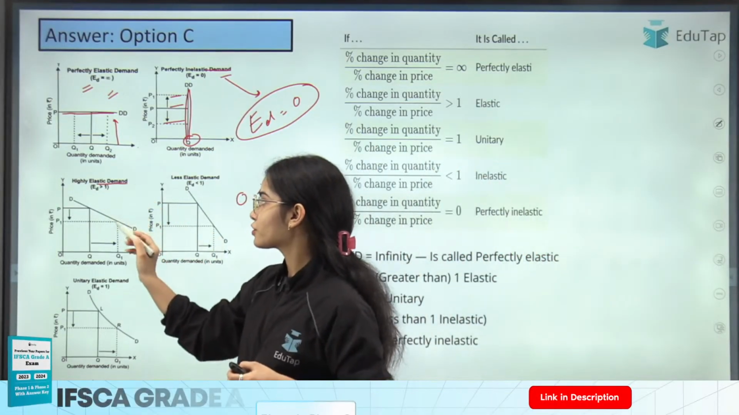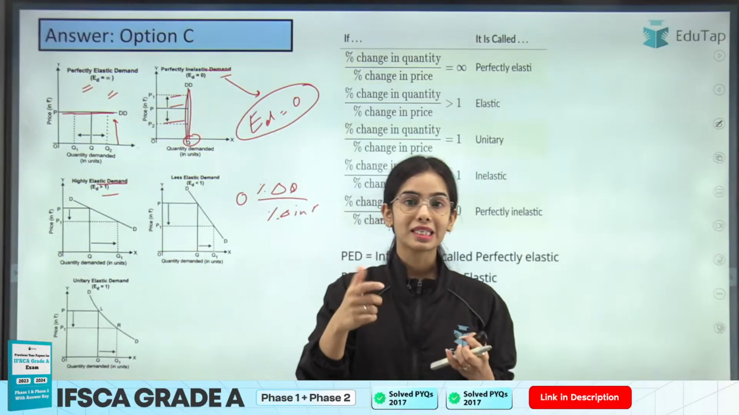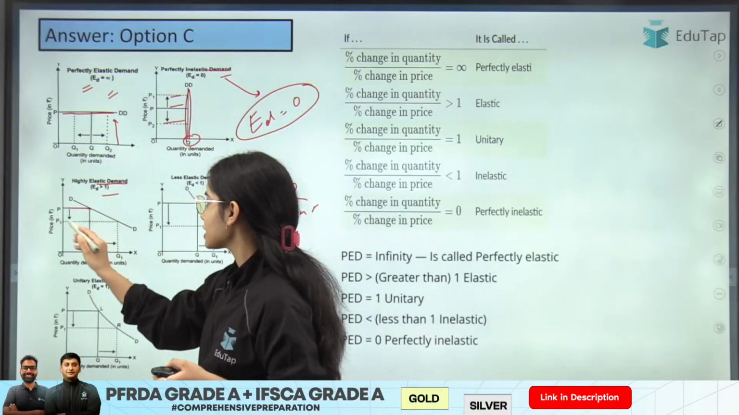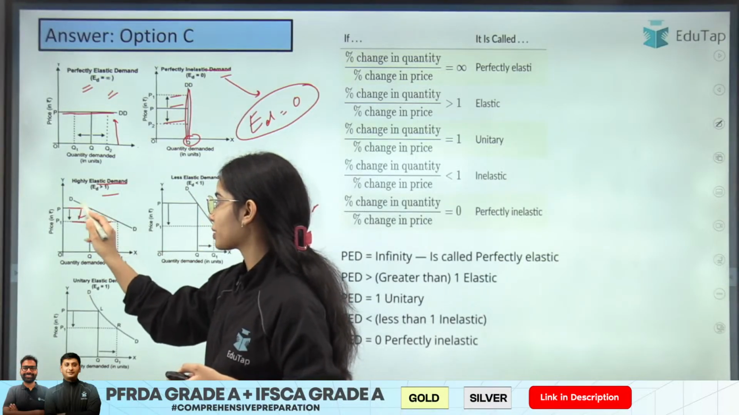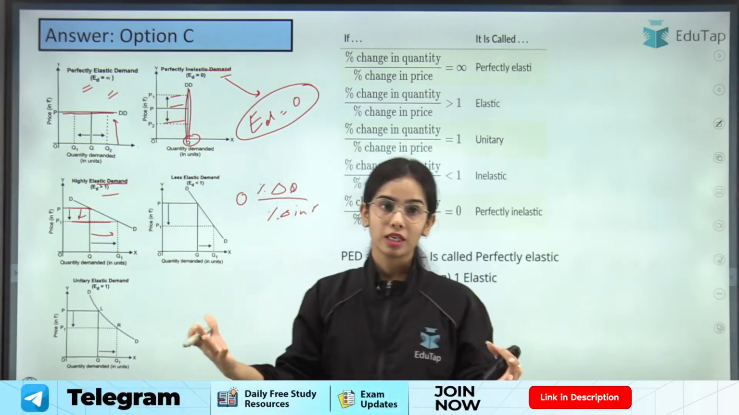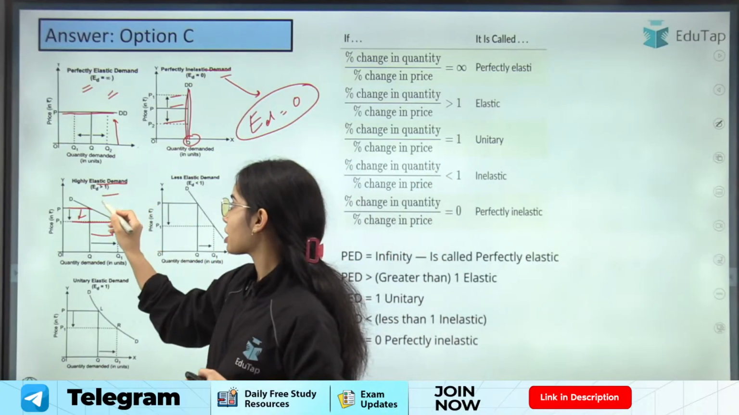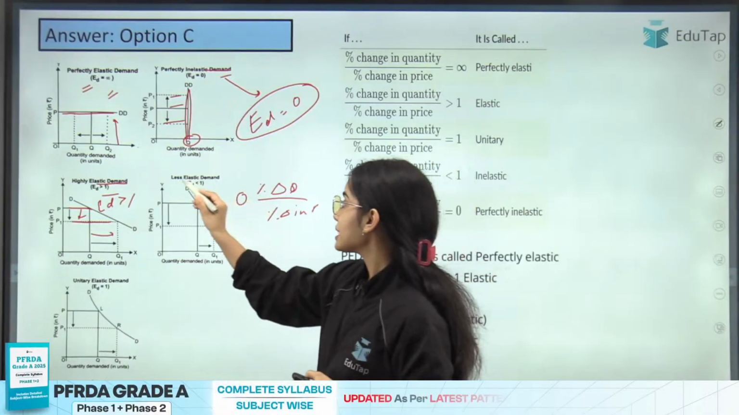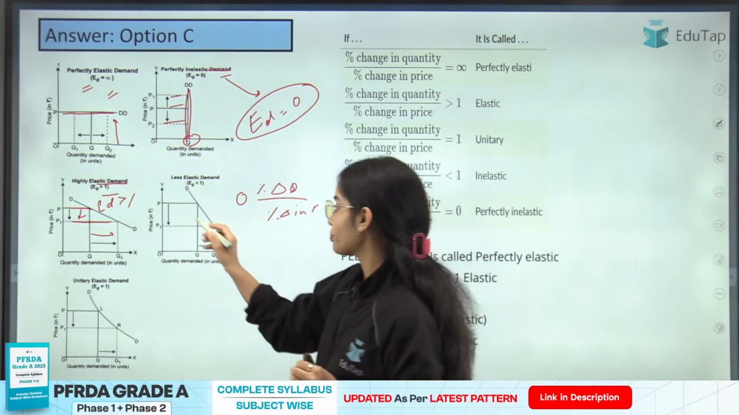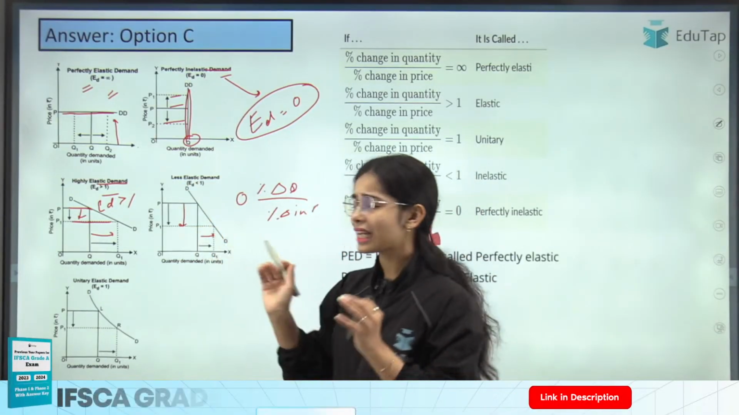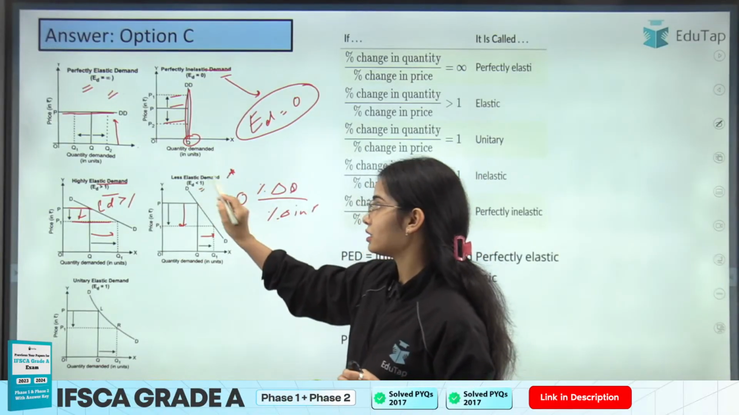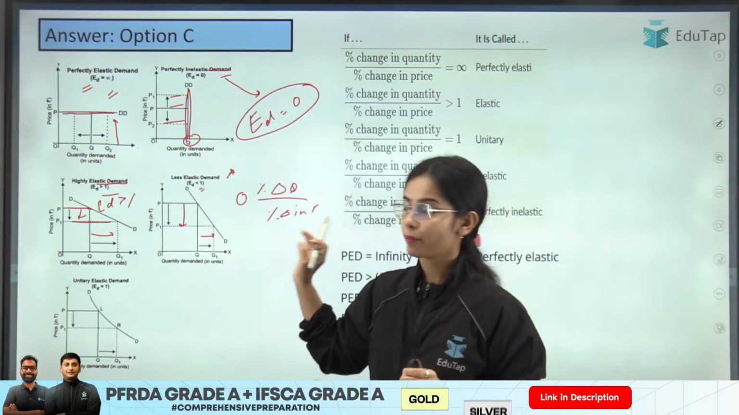Then the highly elastic demand curve shows that with the change in price there is a higher change in demand. So if the price is changing, there is more change in demand. This is the highly elastic demand curve, where the price elasticity of demand is greater than 1. Now the less elastic demand curve: here with the change in price, there is a very slight change in demand. So that is the less elastic demand curve, and the elasticity of demand is less than 1.